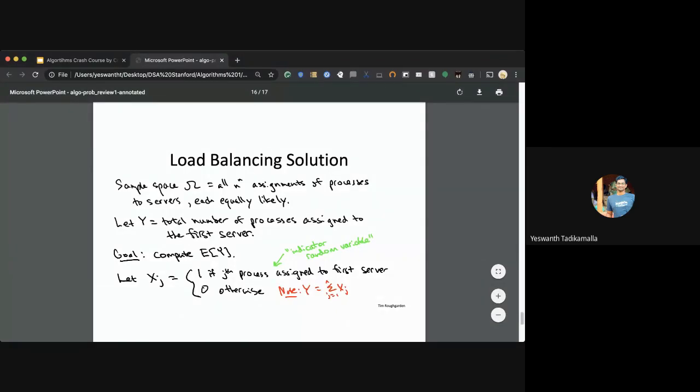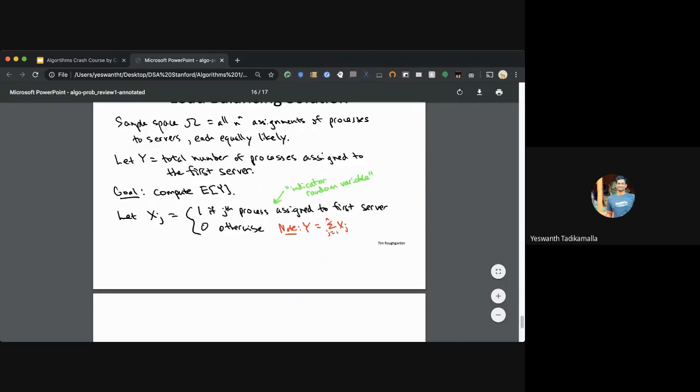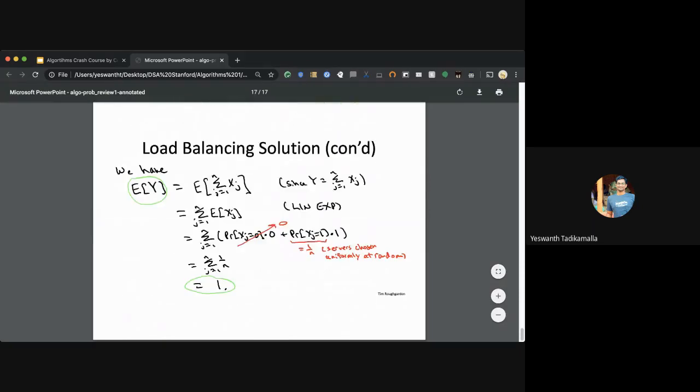The sample space is omega, all assignments of processes to servers, each equally likely. The number of processes assigned to the first server is either 1 or 0. And the sum over j equal to 1 to n is basically 1.